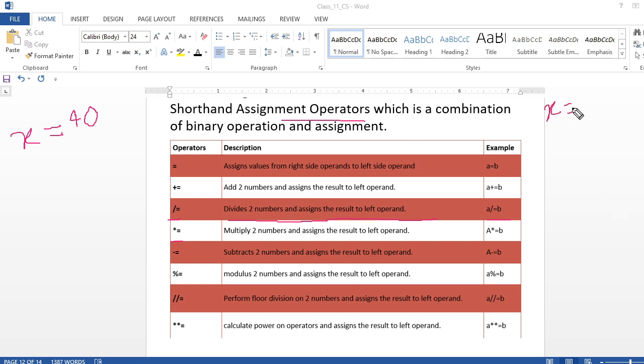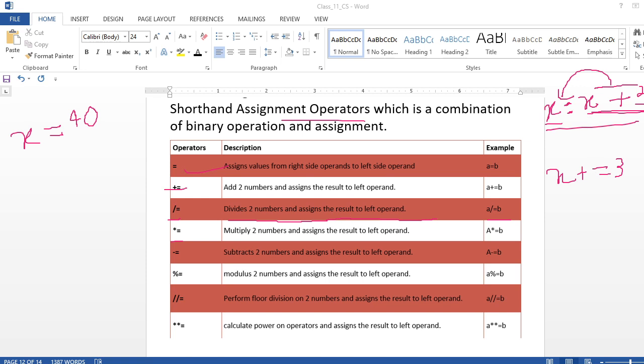x equal to x plus 3. What is the meaning of this? The meaning is that the value of x should be increased. This equal to is the assignment operator. It first calculates the right hand side: whatever the previous value of x was, 3 will be added to that, and then the whole value will go over to x. We can write the same thing in a very short form like this: x plus equal to 3.